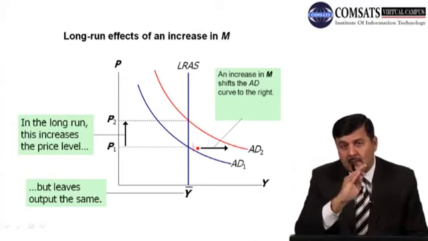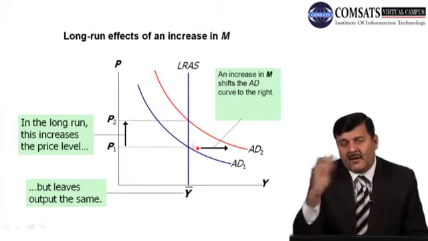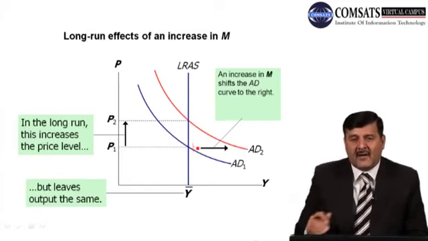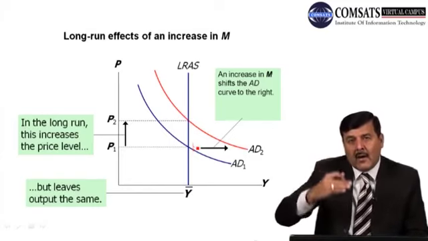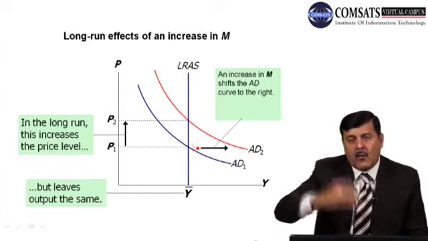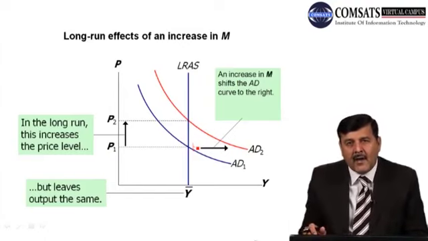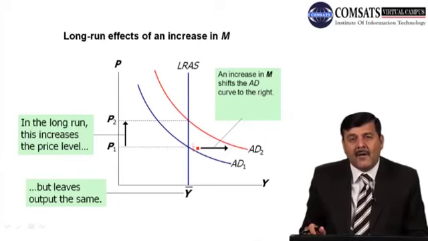But whenever there is a change in aggregate demand due to a change in some other parameter like money supply, then there will be a shift in the aggregate demand curve. Now suppose money supply goes up, so what will happen? Aggregate demand will increase, and there is a shift in the aggregate demand curve from AD1 to AD2.